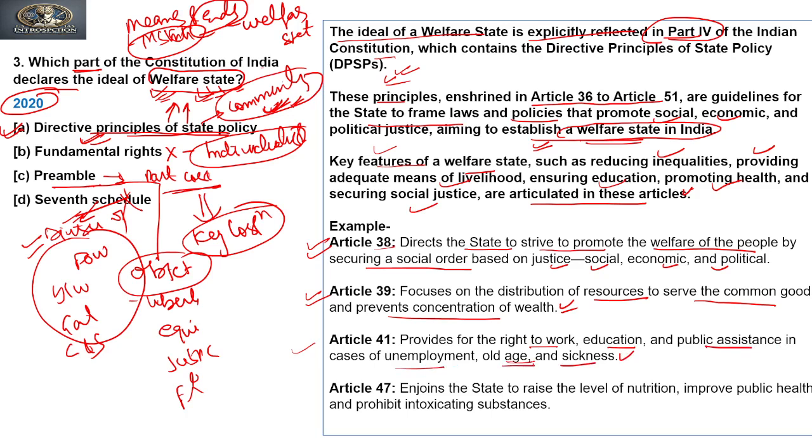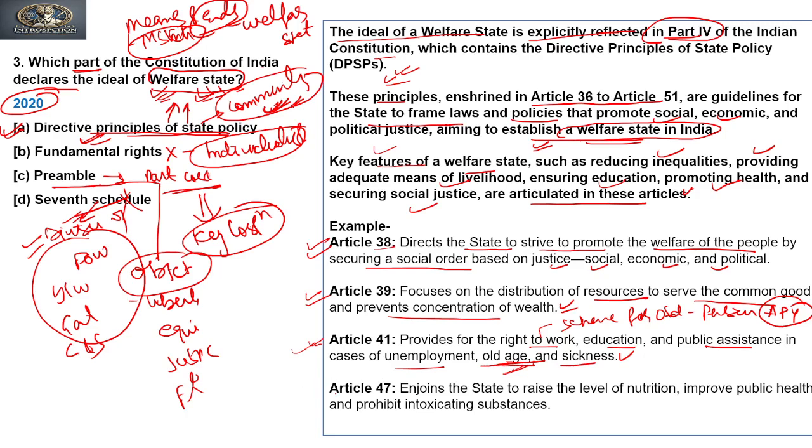Like the government providing schemes for the old, or pension schemes like Atal Pension Yojana, right? So all this is related to old age. So it means that it is providing a welfare state, where the old are also not left out. They should also feel included.